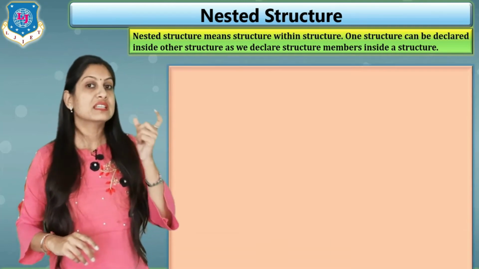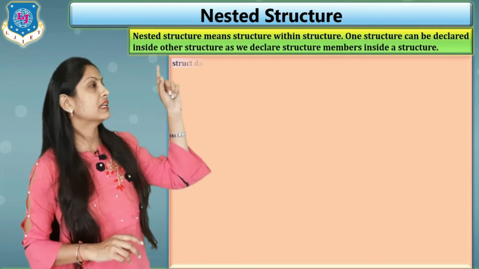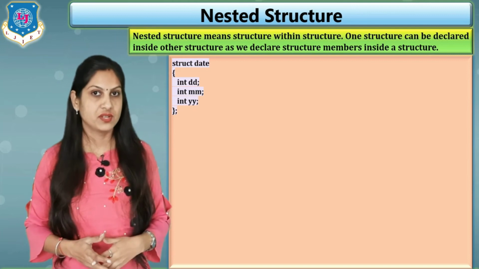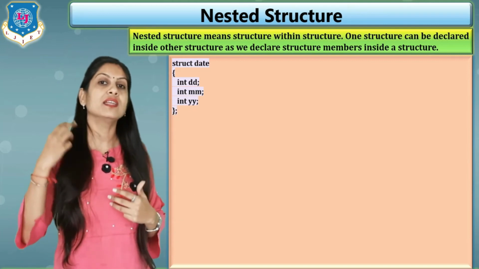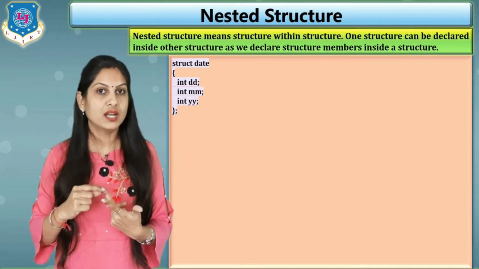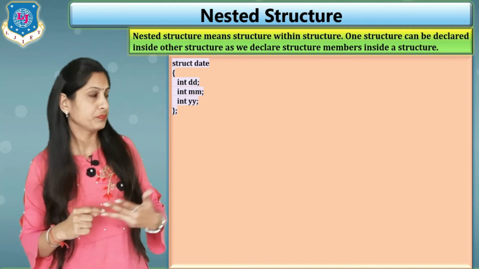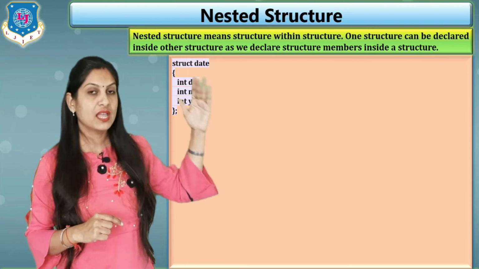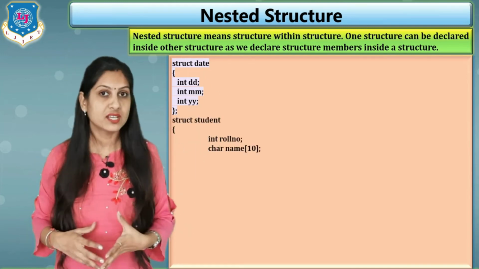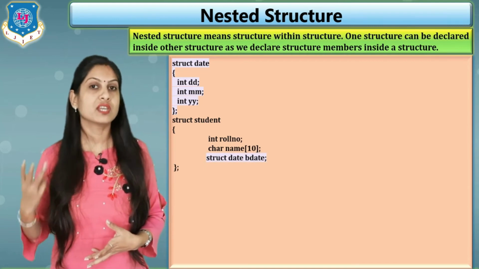So here I am using the same concept and declaring the structure for a birth date, and its name is date. Inside that date we are writing 3 members. First is DD for a day, MM for a month and YY for year. This is a separate structure, and then we are writing another structure, our main structure for a student having 3 members.